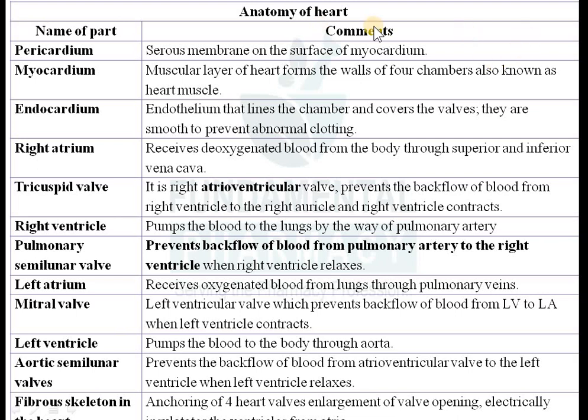Okay, then again, so your heart has 4 chambers, remember. Okay, and remember once again, your heart is a double pump. It is not a single pump, it is a double pump, because blood is pumped from the heart in two different ventricles. Okay, so your right ventricle also able to pump the blood, your left ventricle also be able to pump the blood. Okay, and at the same time it will pull out the blood. Okay, जो पंप किया वाला ब्लड है वो तो सर्कुलेशन में जाएगा आपके बॉडी पार्ट को, लेकिन उसी समय पे आपका ब्लड पुल भी किया जाएगा from the peripheral tissues. So that's why heart is a double pump. Remember, double pump.